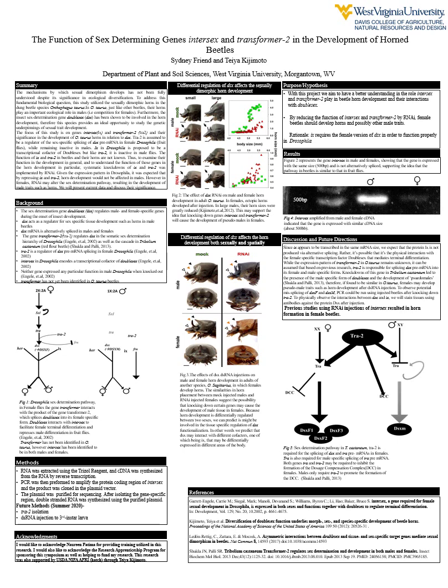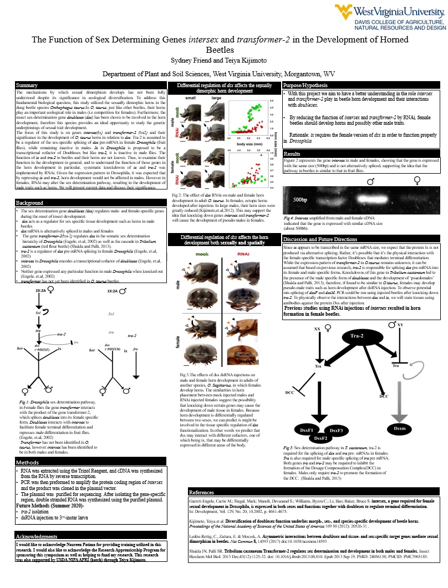While the expression pattern of transformer2 in O. taurus remains unknown, it can be assumed that based on previous research, transformer2 is indeed responsible for splicing doublesex pre-mRNA into its male and female specific forms.